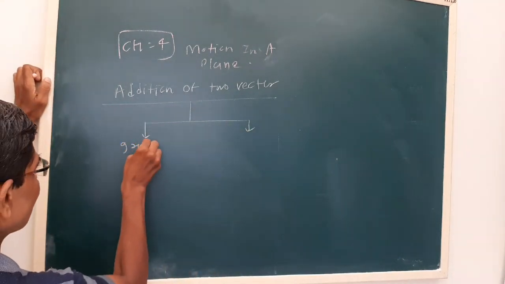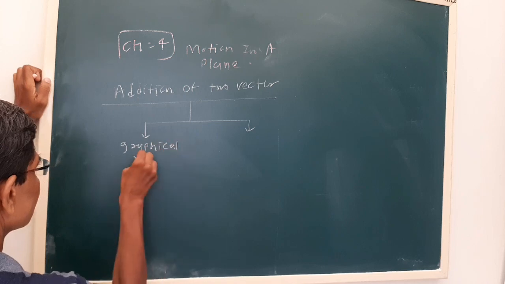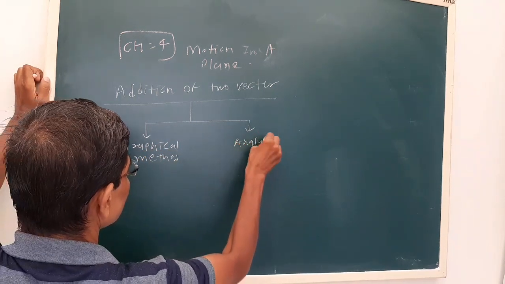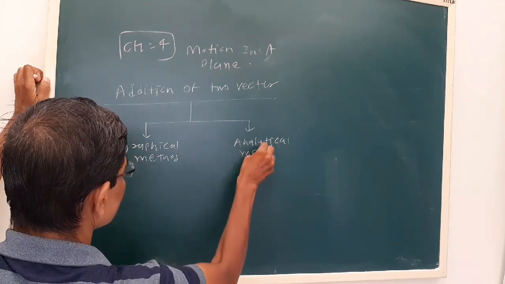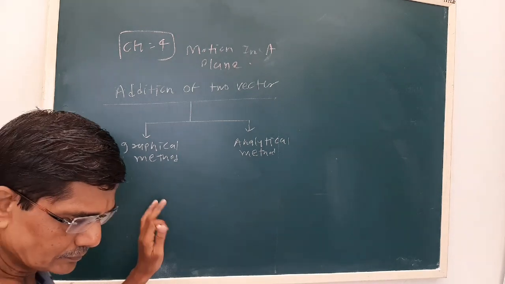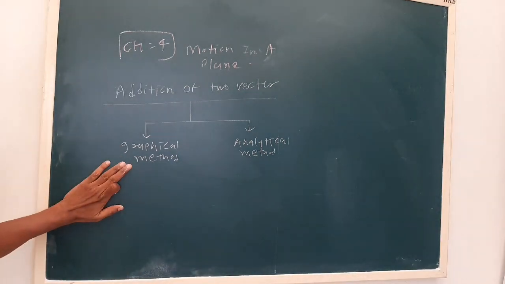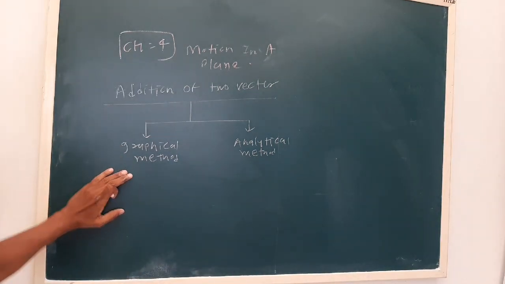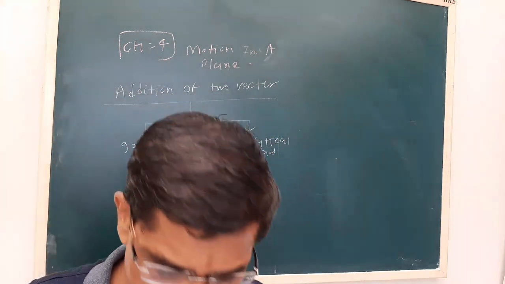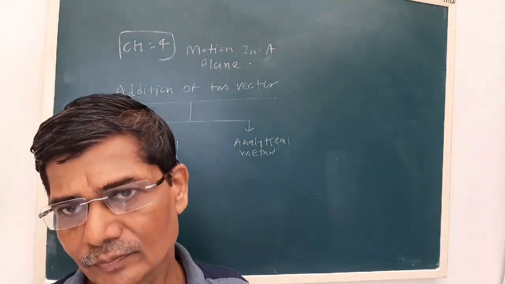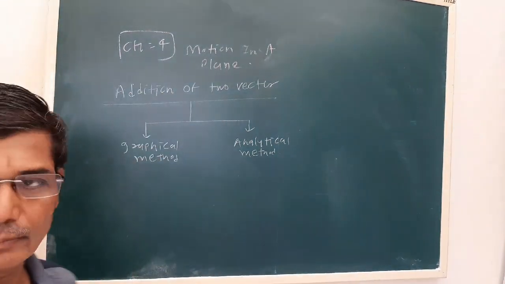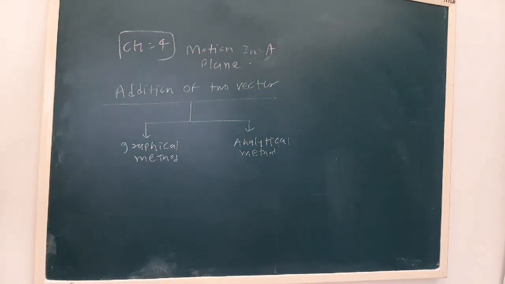One is a graphical method. Here, see, this graphical method is generally not asked in the examination, but at the beginner's level, you can use the graph, ruler and pencil. See, it will be great fun to understand this concept well.